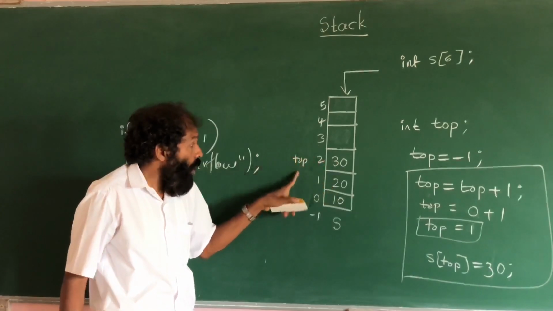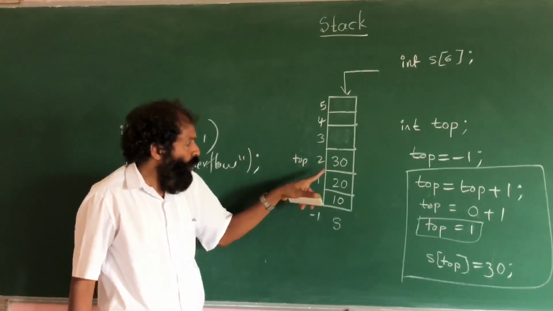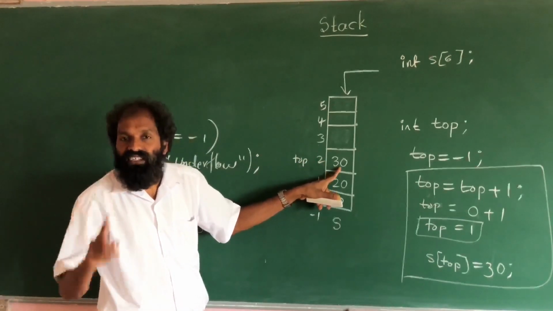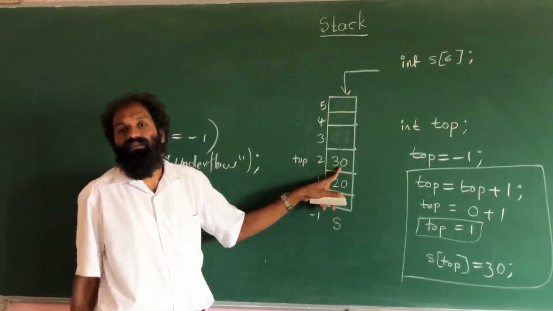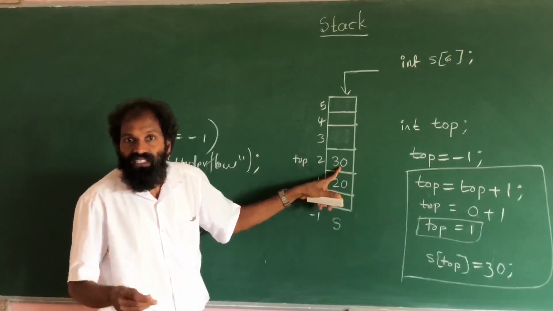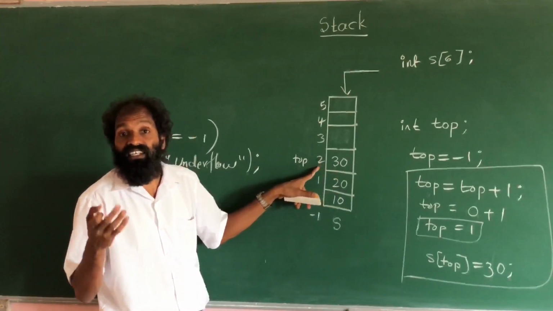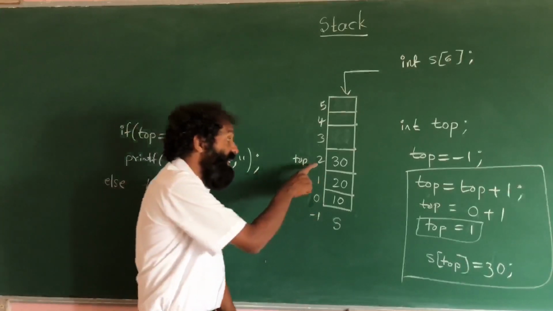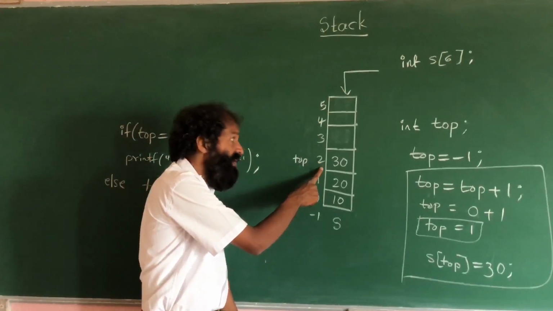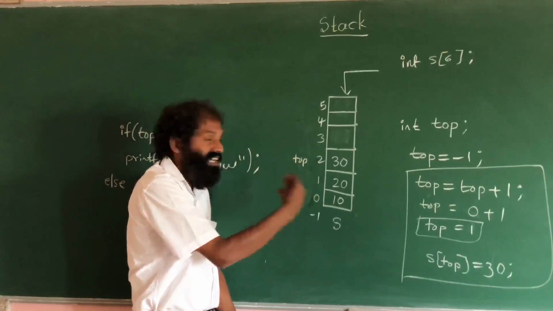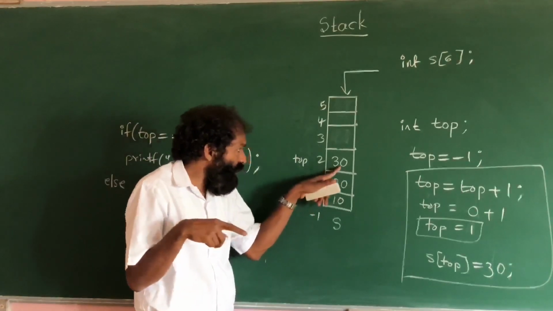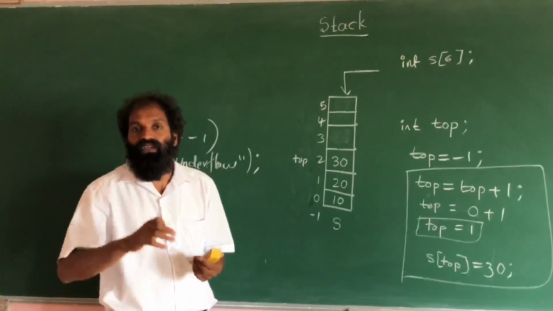It means top always points to the most recently inserted element. Top always holds the index of the most recently inserted element. It stores the index of the most recently inserted element. Indirectly it is pointing to that particular element.